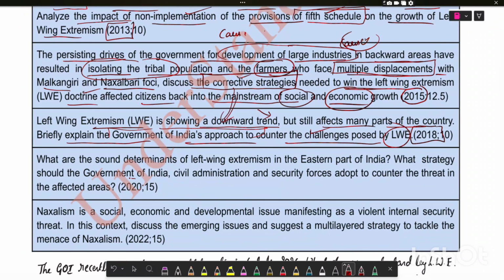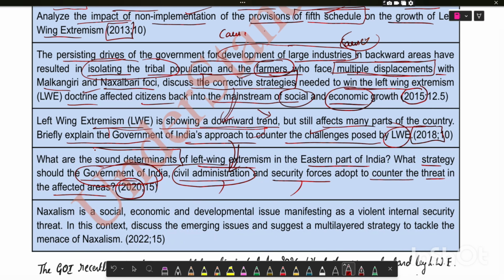In 2020, there was a question on left-wing extremism. What are the socio-economic determinants of left-wing extremism in the eastern part of India? What strategy should the government of India, civil administration, and security forces adopt to counter the threat in affected areas? Here also, there is the same question. Here they have helped the aspirants by dividing the strategy into government of India strategy, civil administration, and security forces. And the determinants are nothing but the causes of left-wing extremism.